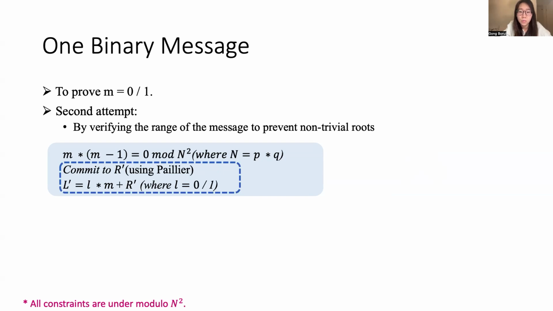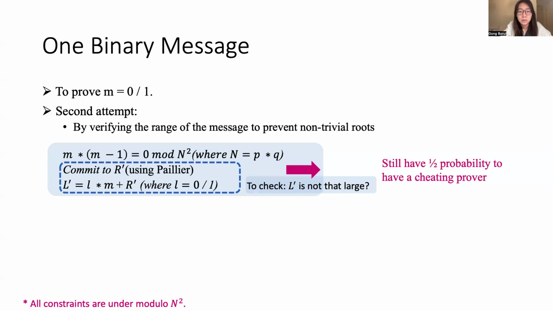And this randomness will be used to hide the message later. Then the verifier can choose a random challenge bit. Then the prover is required to compute their linear combination with the message, and the combination result, L prime, will be sent back to the verifier. Then, since the randomness is relatively small compared with the non-trivial roots, by checking the range of the combination result, if it is not that large, then the verifier can be convinced that the prover didn't use any non-trivial roots in its computation.